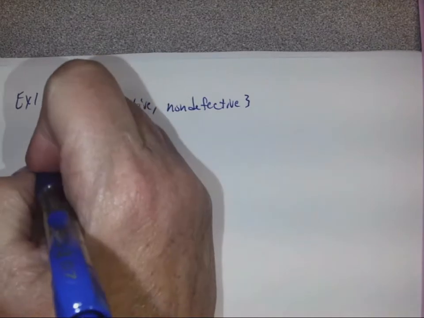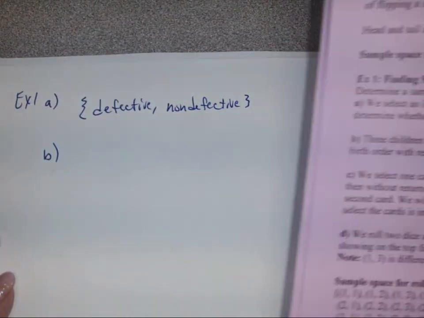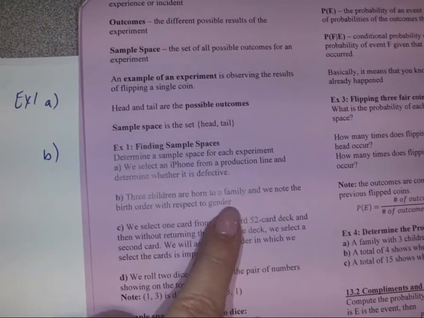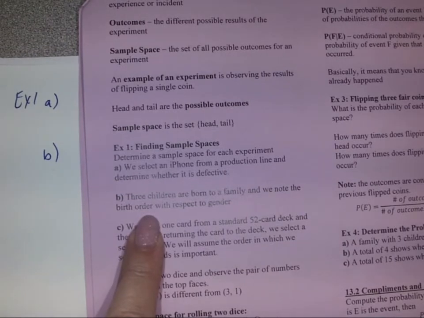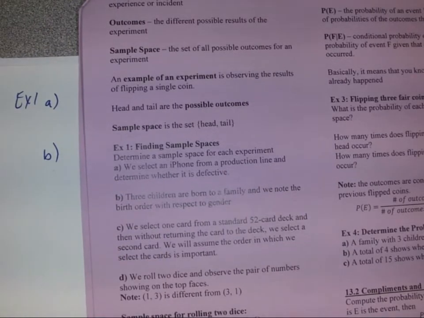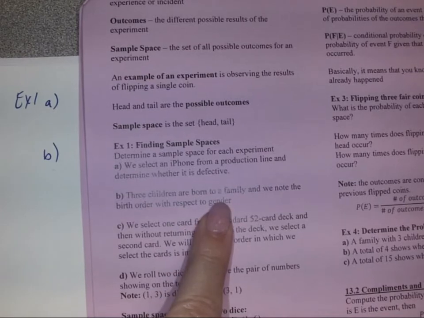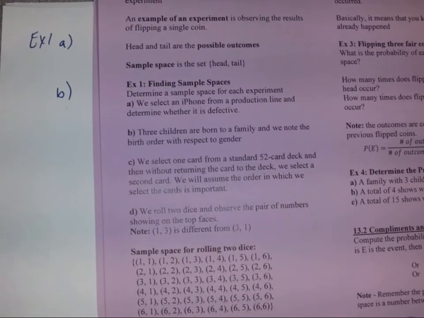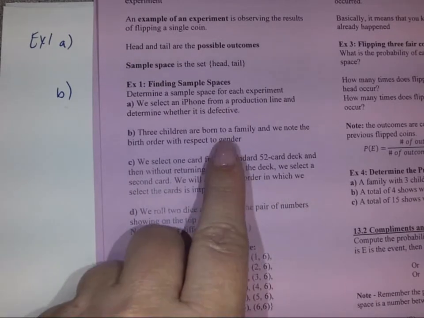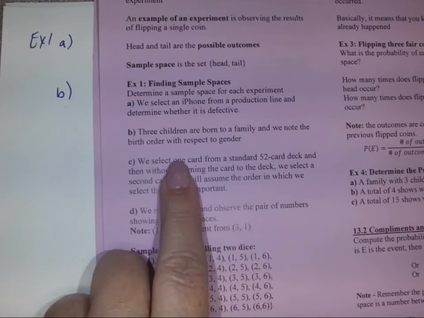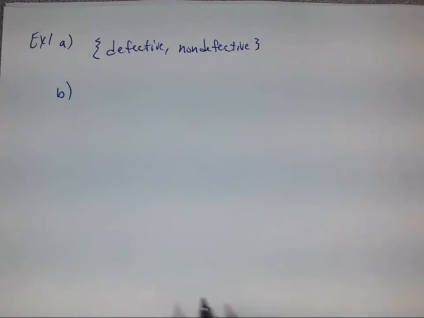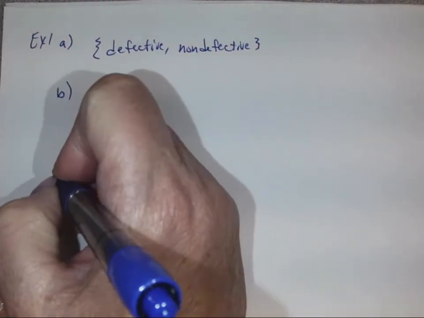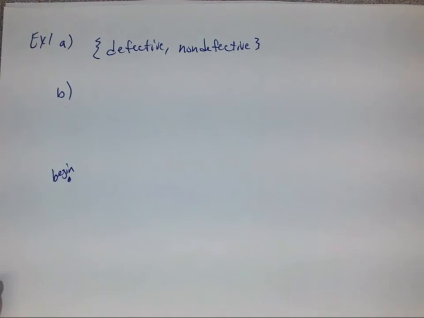All right, let's look at part B. So 3 children are born to a family, and we note the birth order with respect to gender. Well, if we're having 3 possibilities, we can do this a couple of ways. We can either think about it in our mind, or we can actually draw it out using something we've already learned about, and that's a tree diagram. So again, let's begin. And we're having 3 children.